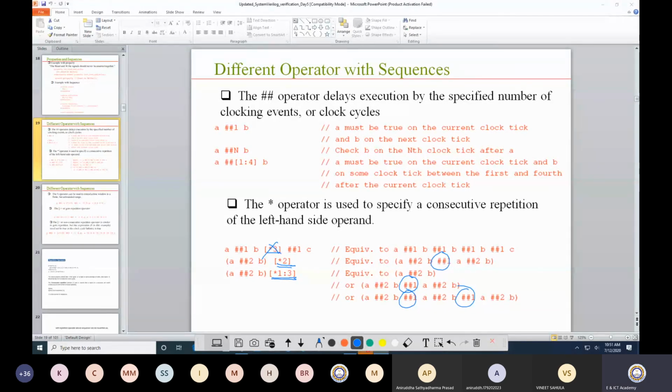If I am defining in terms of the clock, let's say that in the first clock cycle A is high. Second clock cycle B is high. Third clock cycle B is high. Fourth clock cycle B is high. And then I am talking about C being high in the fifth clock cycle.